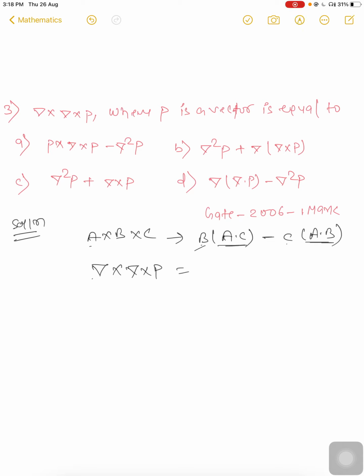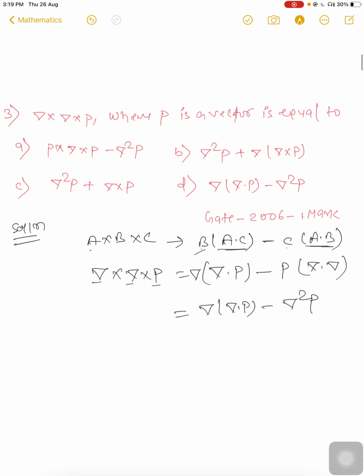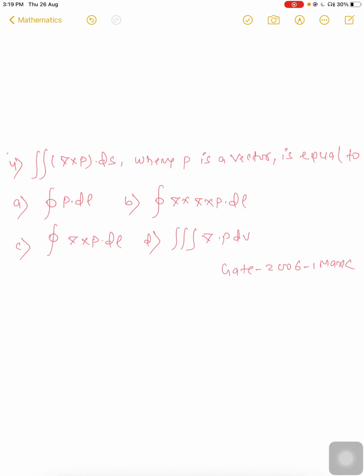Del cross del cross P. Let us see, this one A, this one B, this one C, then A dot C, P and B is outside, minus C is outside, it means P is outside, and A is del dot del. Okay, then what will happen? Del dot del will be del square. Okay, and del dot P and del square P, you can write it. So option D will be the right answer. This one was asked in GATE 2006 for 1 mark.